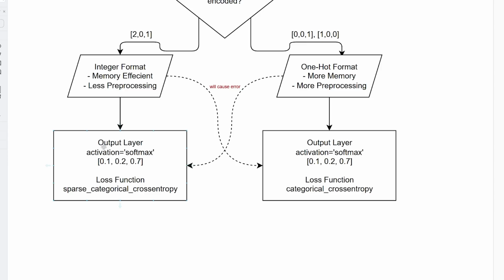Basically, the way that this output layer is going to work is instead of outputting one number, it's going to output a vector of numbers, and each of the values of the vector will represent the probability that the sample is a part of that particular class. So just like one hot encoding, the size of this vector will be the same size as the amount of classes we have. For example, if our classes available to us are dog, cat, and goat, and we feed something into the neural network and it gives us this here, this would be saying that the neural network thinks that it is 0.1 probably a dog, 0.2 a cat, and 0.7 a goat. Obviously 0.7 is the largest one, so we're going to say that the neural network thinks that this particular sample is a goat. That's the same thing if you one hot encode it.